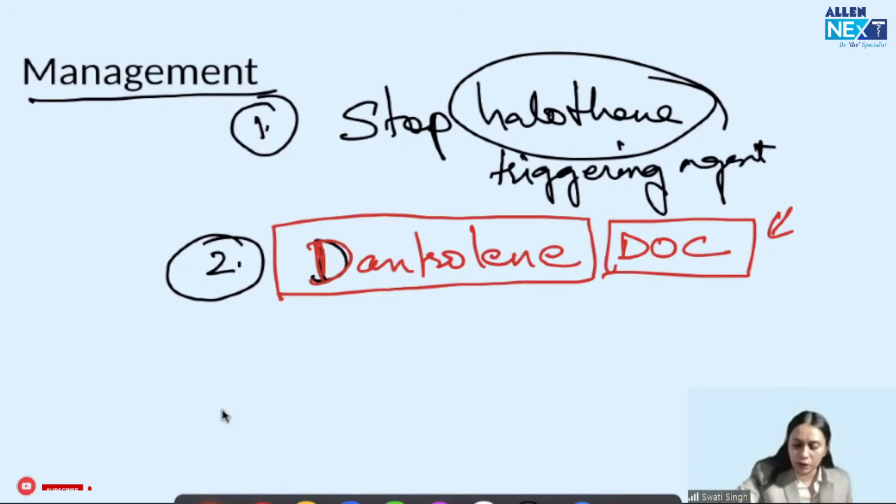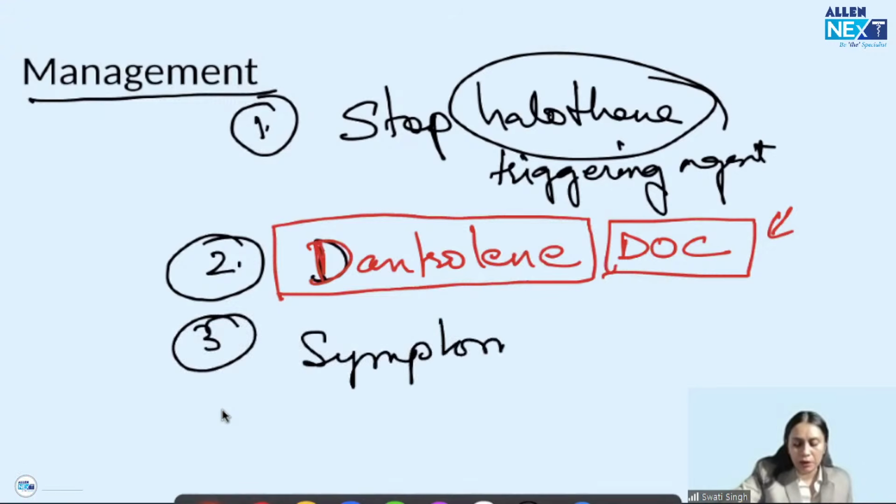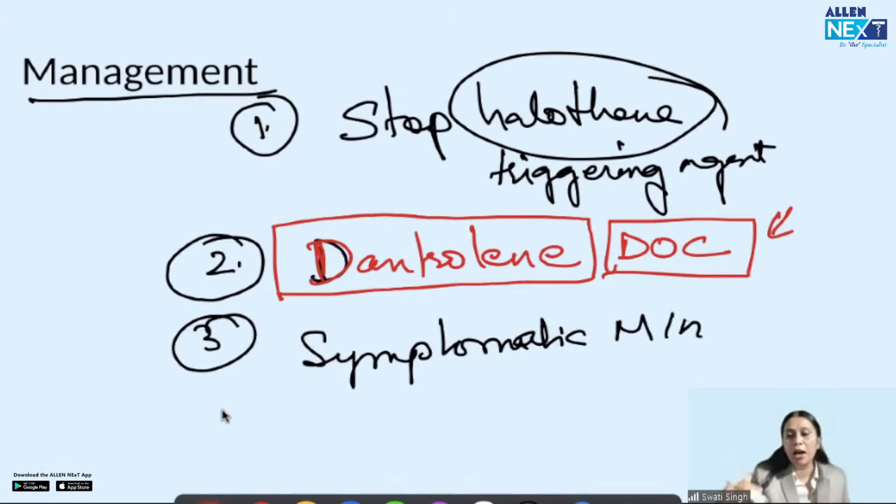And then we go for symptomatic management. Whatever symptom is coming, symptomatic management. If it is hypercarbia, I hyperventilate the patient. If it is hyperthermia, I cool the patient. If it is arrhythmia, I give antiarrhythmic drugs. Okay, so this is the management of malignant hyperthermia. A very potential question of INI-CET, a topic of INI-CET. Got it?